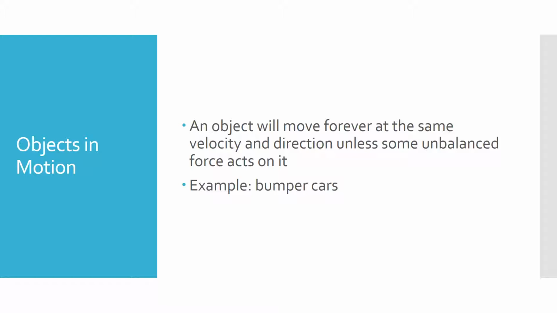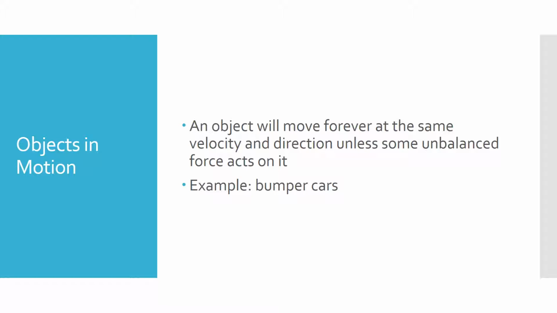So when objects are moving, let's say you kick a soccer ball, if we had no friction, with the ground not touching it whatsoever, that soccer ball would go straight in the line that you kicked it in and at the same speed forever. But of course we do have friction that slows it down. That's why we have air resistance and friction. That's why things slow down when we kick them, roll them, whatever the force is. Because friction and air resistance cause an unbalanced force, it causes that object to change its motion.